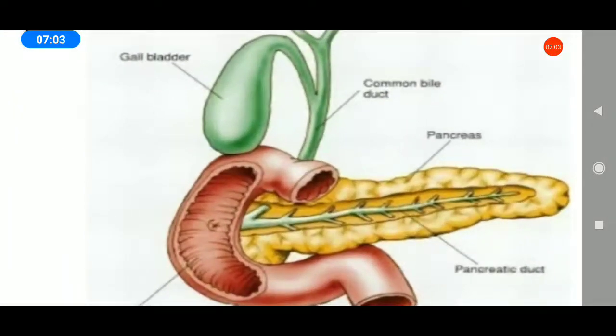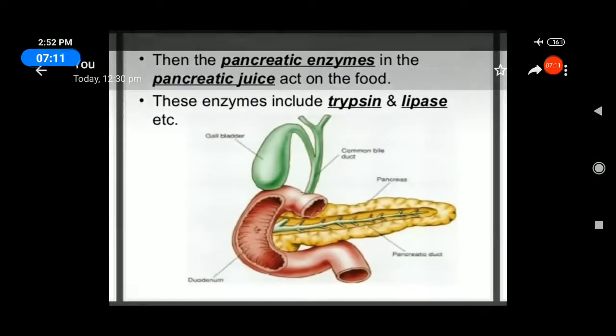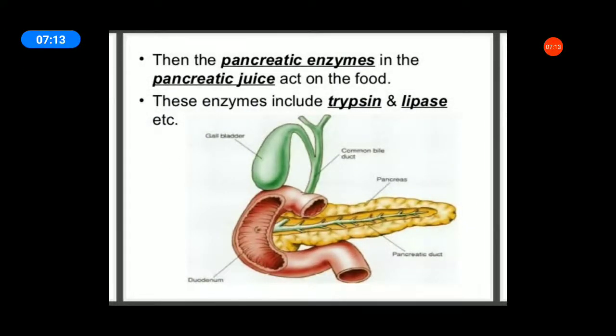All of you see the picture, the yellow part. It is a leaf-like structure. This is the pancreas.